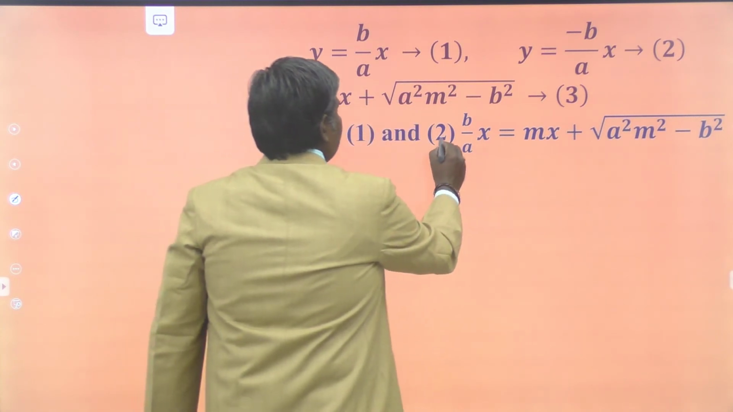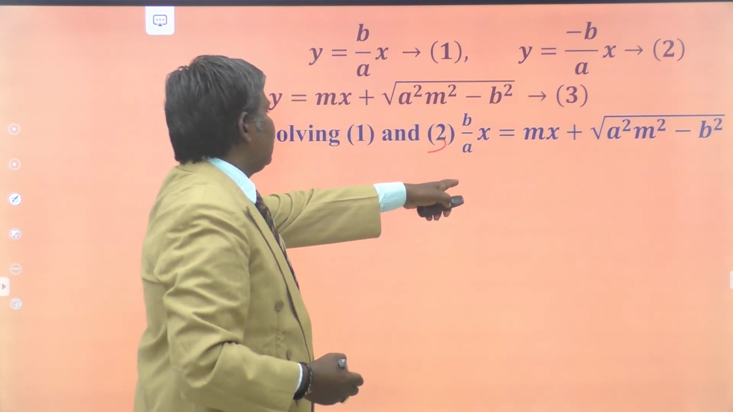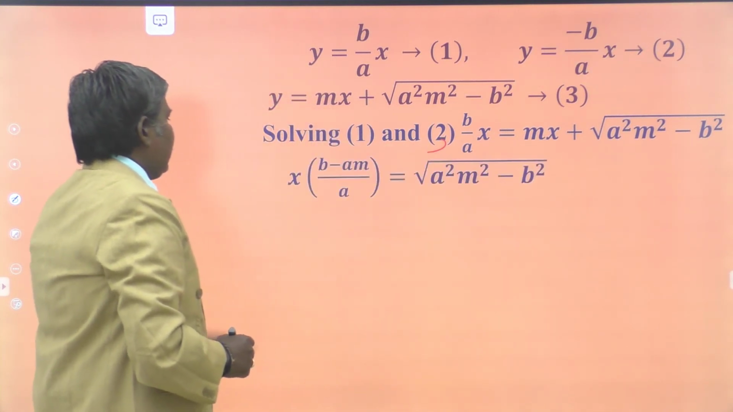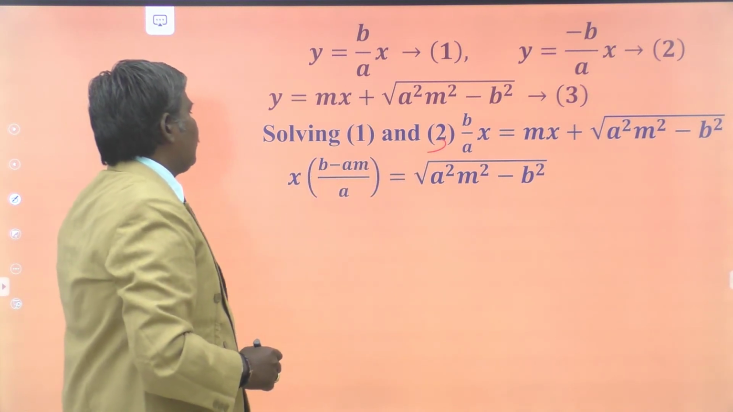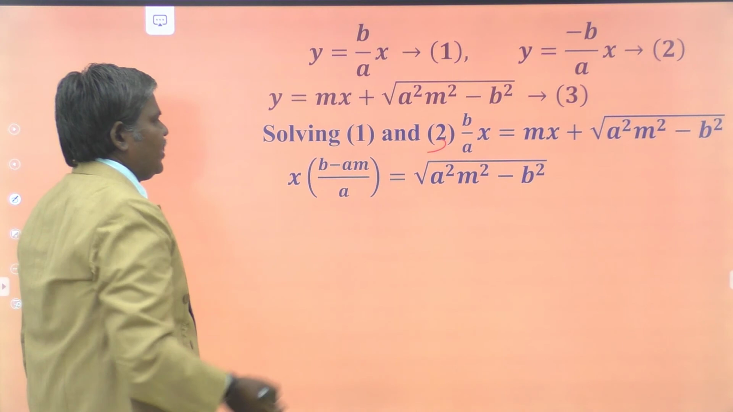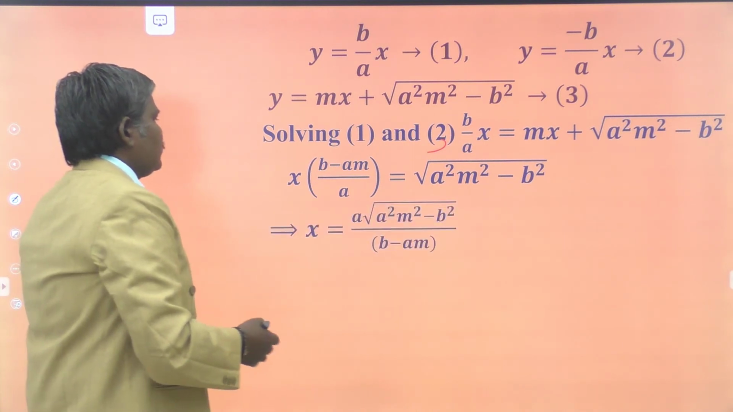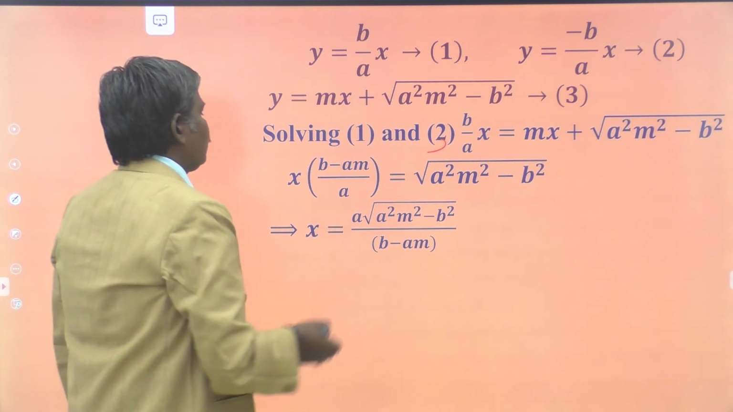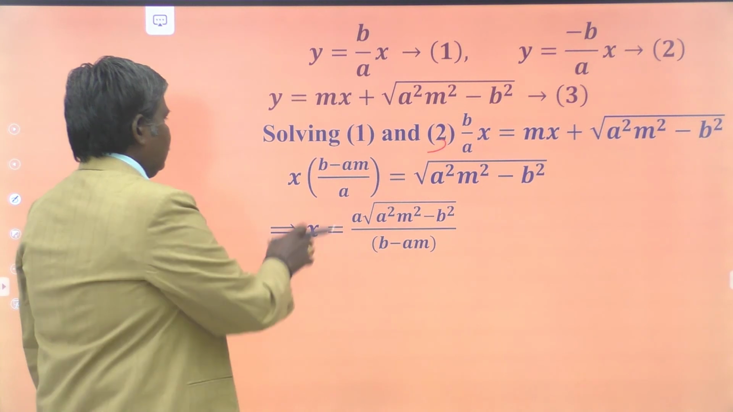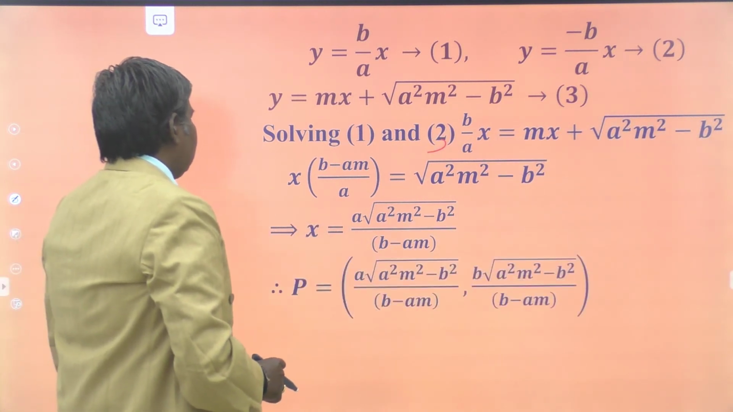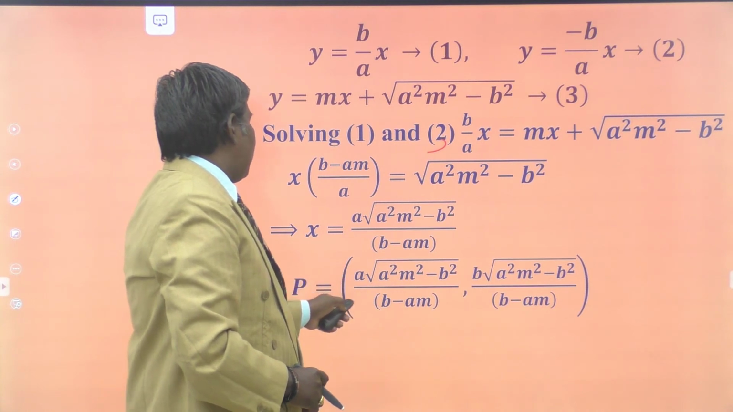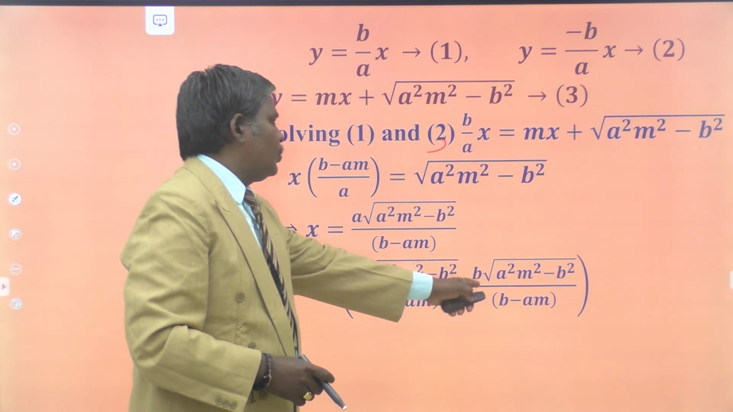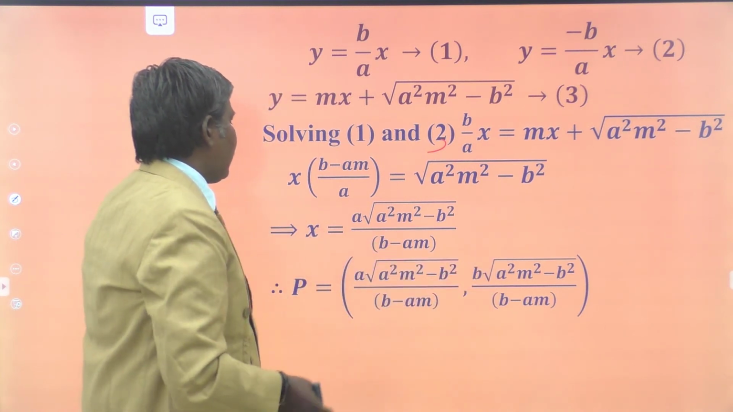Now we are solving 1 and 3. b by a into x is equal to mx plus root of a square m square minus b square. Taking x common, x into (b minus am) by a is equal to root of a square m square minus b square. Hence we can find x is equal to a into root of a square m square minus b square by (b minus am). This is the value of x, and the point of intersection is P, equal to a into root of a square m square minus b square by (b minus am), comma, b into root of a square m square minus b square by (b minus am).